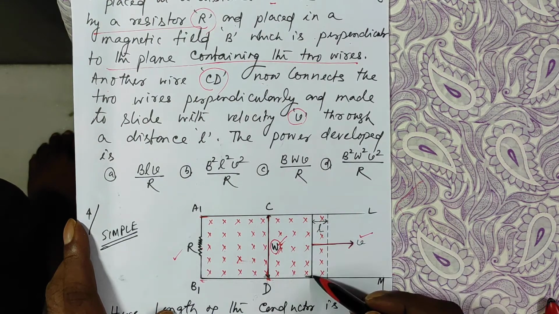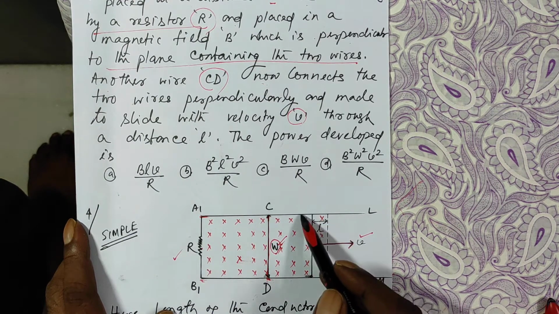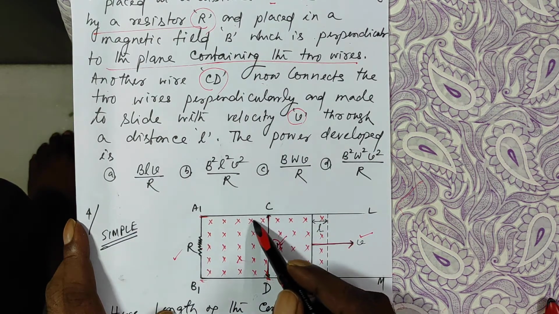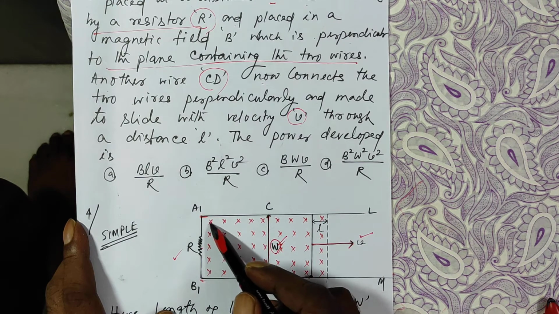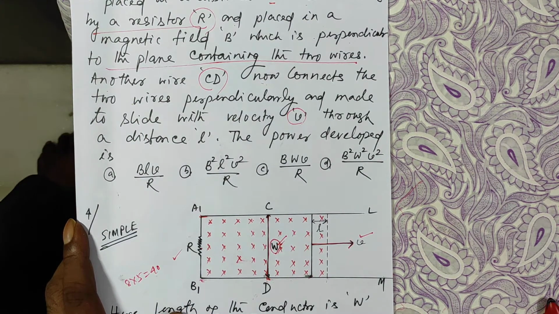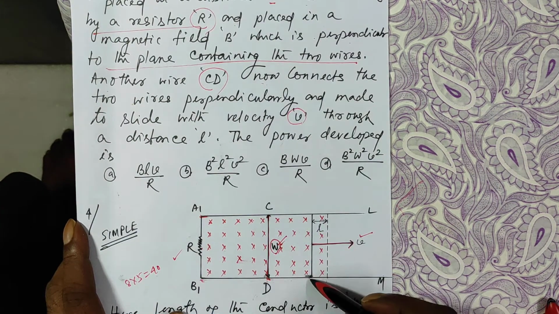So when it was here, the number of lines of force passing through this area is 1, 2, 3, 4, 5, 6, 7, 8, and 1, 2, 3, 4, 5. 8 into 5, that is equal to 40 lines of force passing through this area when CD is here.